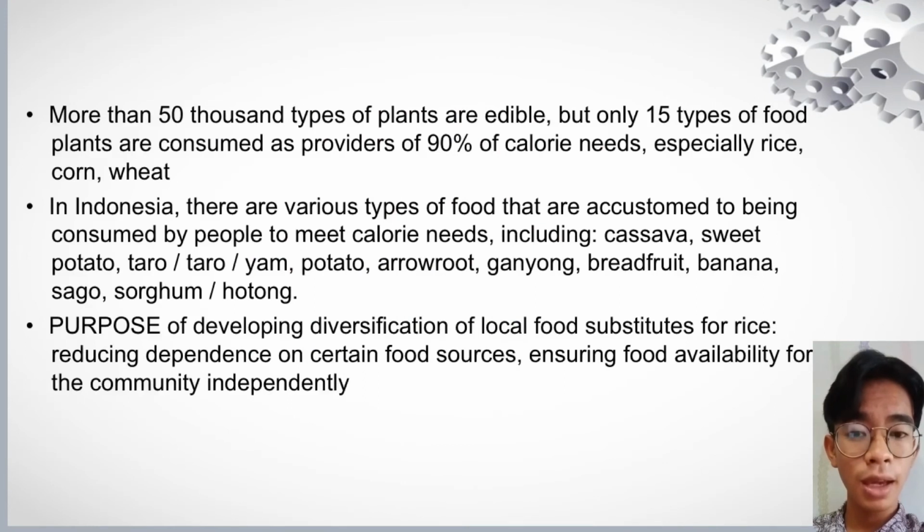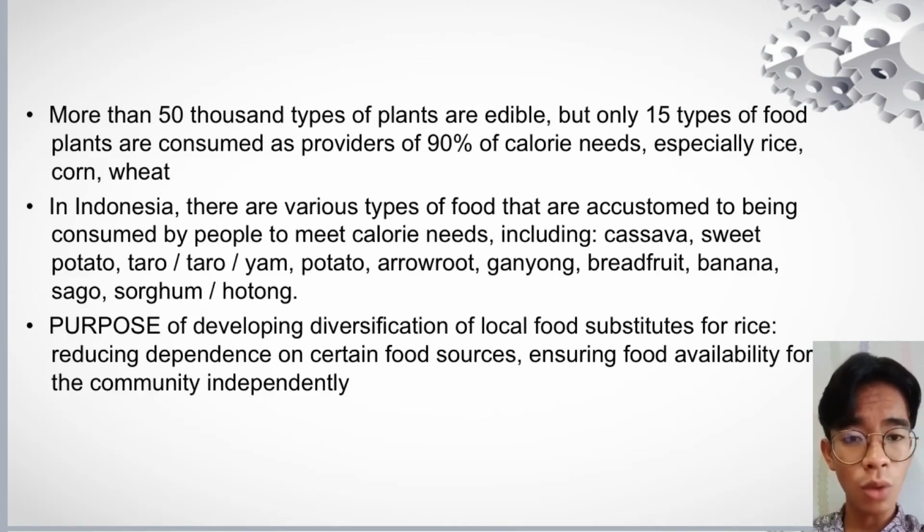Next slide. In Indonesia, we know that more than 50,000 types of plants are edible, but only 15 types of food plants are consumed as provider of 90% of calorie need, especially rice, corn, and wheat. In Indonesia, there are various types of food that people are accustomed to consuming to meet calorie needs, including cassava, sweet potato, taro, sorghum, banana, and others.